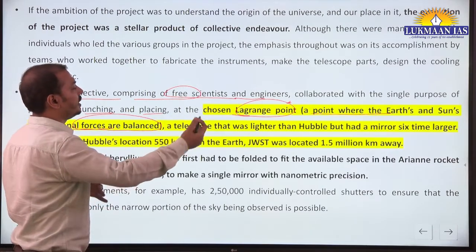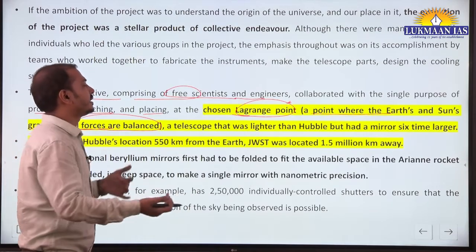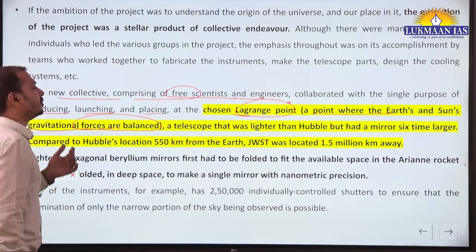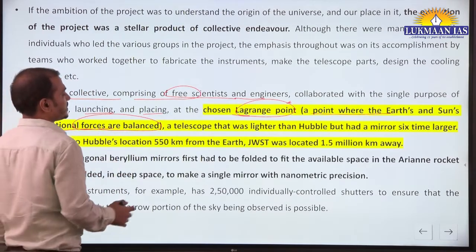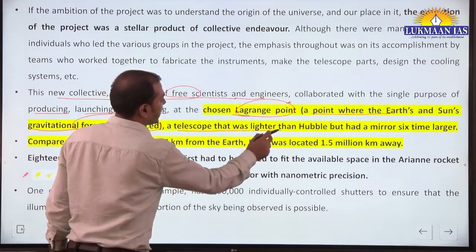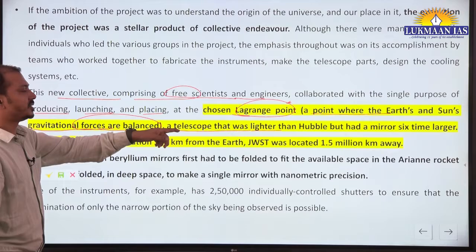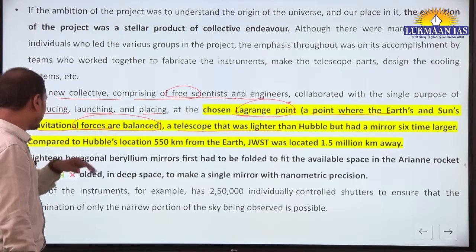So Lagrange point, sometimes seen in news or related to the space sector, or we can say geography, it is related to or is which of the following. तो ये आपको पूछा जा सकता है. A telescope that was lighter than Hubble but had a mirror 6 times larger. Hubble से ये lighter है और 6 times larger mirror भी है.